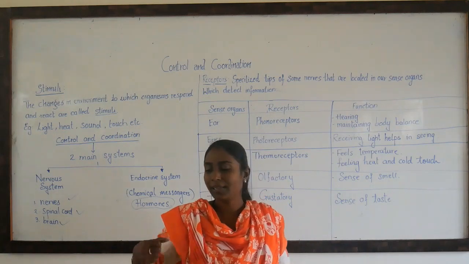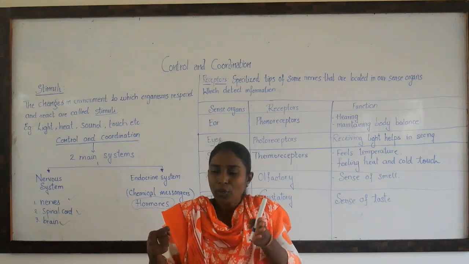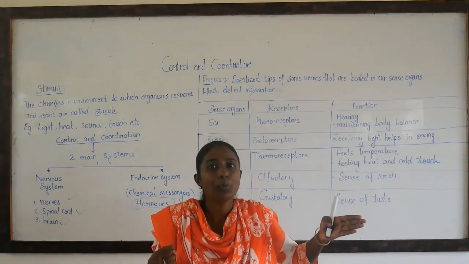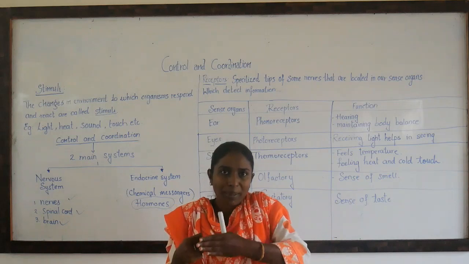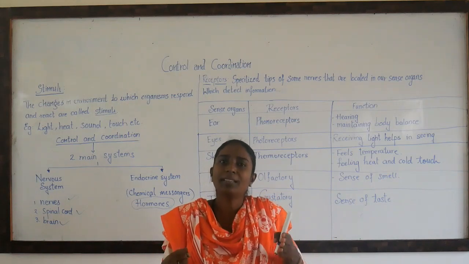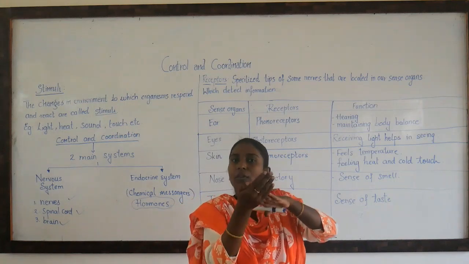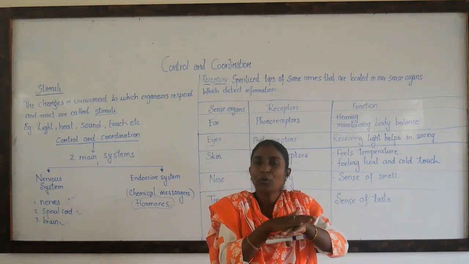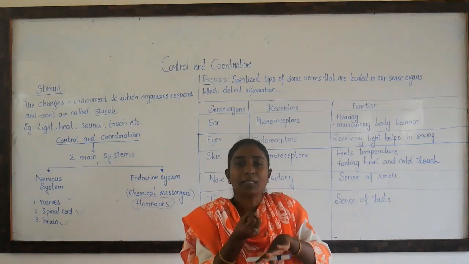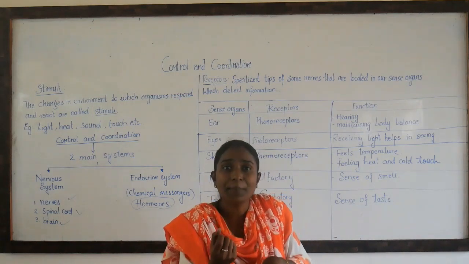Okay. Unknowingly, a hot iron is there. Okay. You touch it. The moment you touch, you remove your hand. What is that which is making you remove your hand? No doubt, it is a stimulus. But the cells which are present on the surface of the skin, you call them receptors. Receptors means receiving the message.